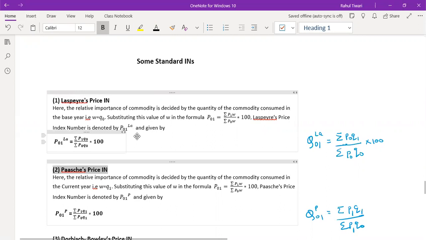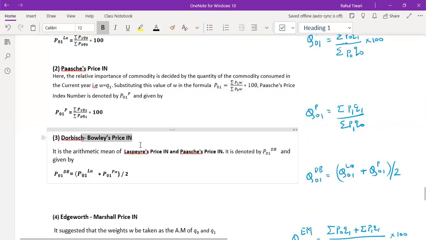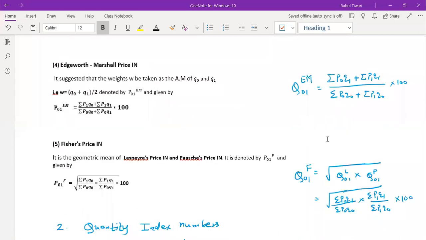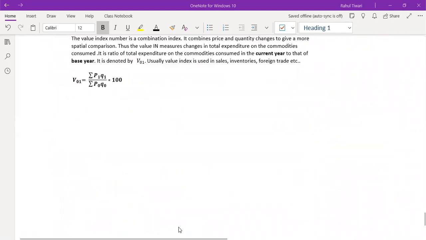Any other question, anyone? Basically, Q is a notation used for quantity and P is a notation used for price. Yeah, definitely. P for price and Q for quantity. I think there's some query in the chat box. Okay, fine. And V for value. So one can always use these methods.